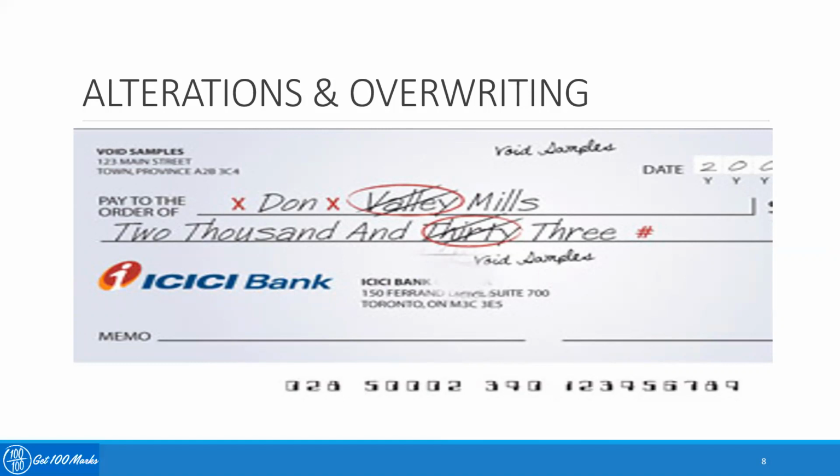But suppose someone who is a third party comes with a check, and he has altered the amount and added an extra 0 to increase the amount mentioned in the check. In that case, it becomes a material alteration, and the bank cannot honor such an instrument. So if it's a case of overwriting, an alteration which is acceptable to a limit and not a material alteration, the banker can get the counter signature of the drawer and then pass the instrument. Otherwise, strictly no, and the instrument cannot be passed if it's a case of a material alteration.